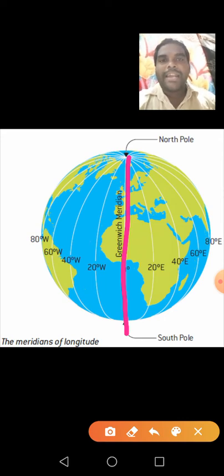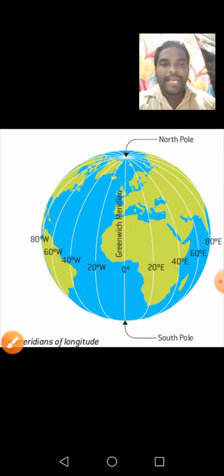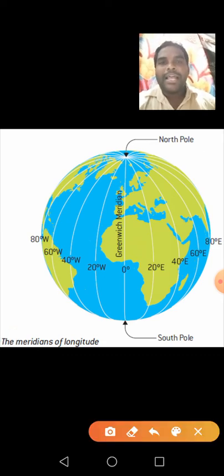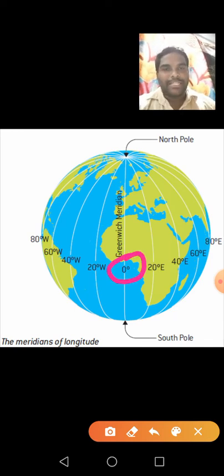Understand, children? Not like latitudes. Latitudes run from west to east. But these lines run from one pole to another pole. For example, see, these run from the north pole to the south pole. Say yes or no? The length of all longitudes is the same. Say yes or no? Yes.